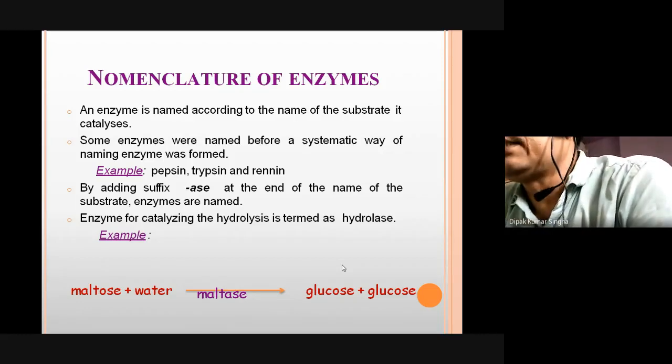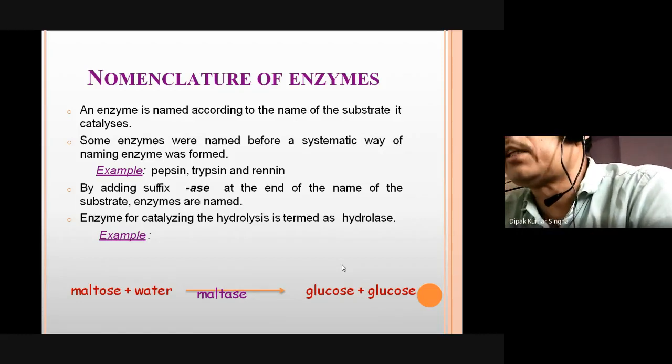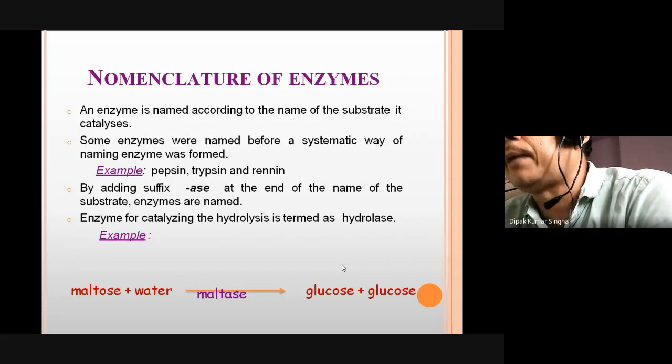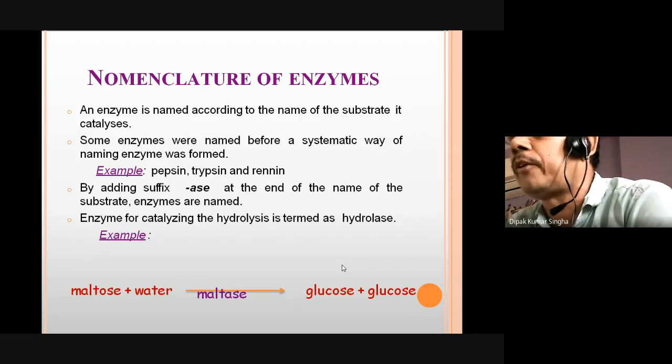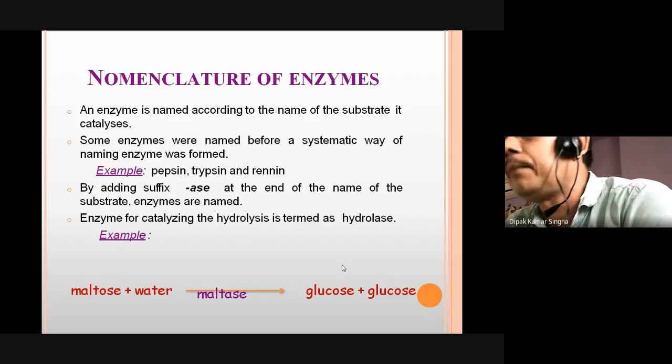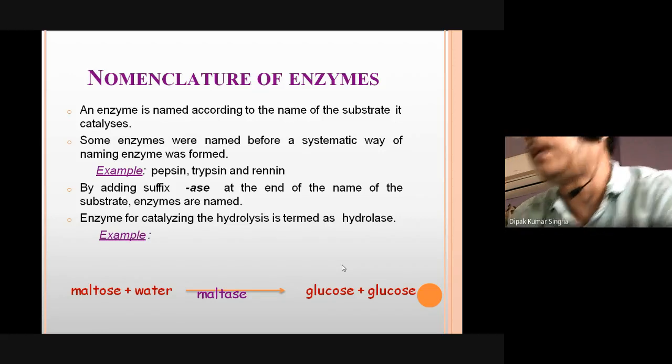So this is called the trivial name. First one is the arbitrary name, second one is the arbitrary trivial name, but there is a problem that occurred. One enzyme name is catalase.